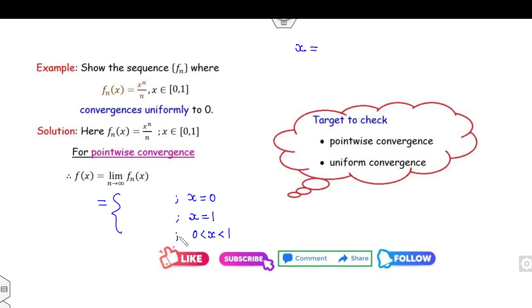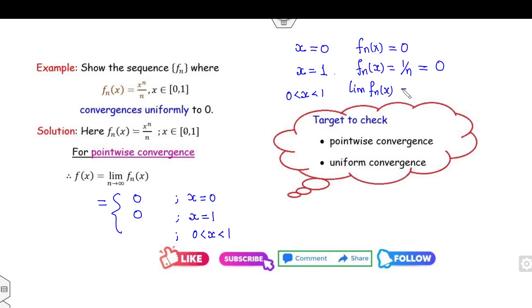So what will happen if x is equal to 0? Then your fn(x) will be 0, so your limit will be 0. If x is equal to 1, then your fn(x) will be 1 over n, then your limit will be 0. When x lies between 0 and 1, what will be your limit of fn(x)? That will be the limit of x raised to power n over n.